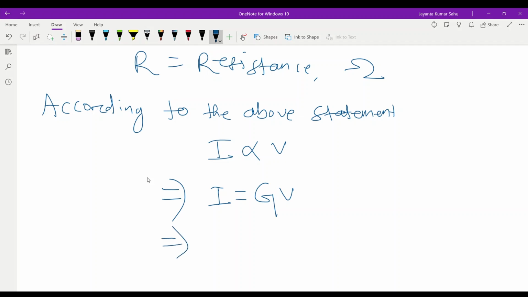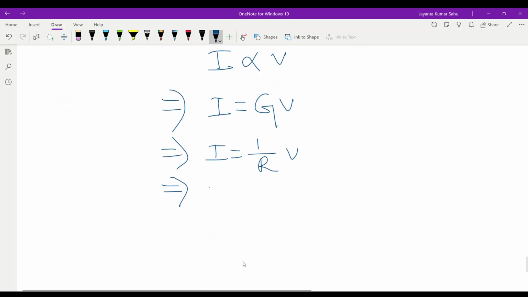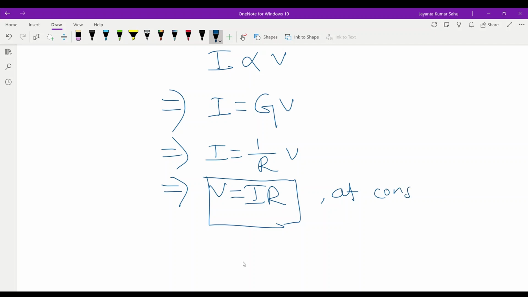This implies I is equal to 1 by R into V, so V is equal to IR. What is the condition? At constant temperature.